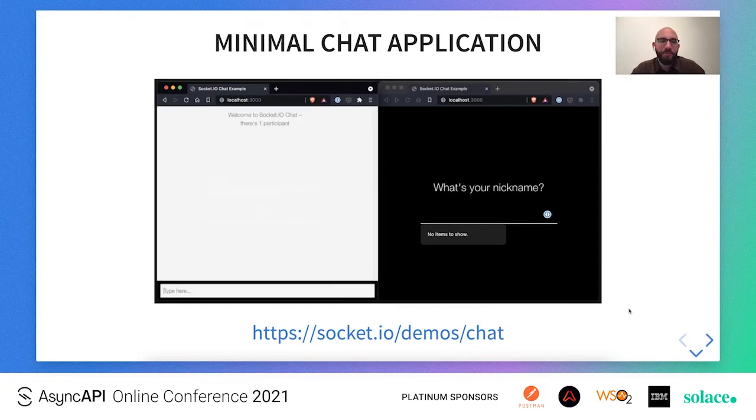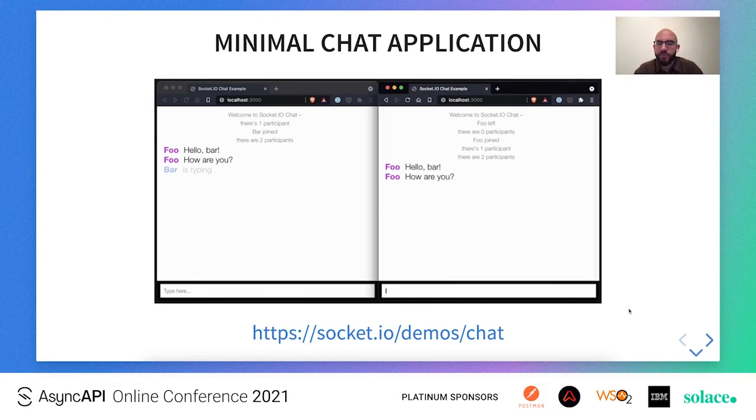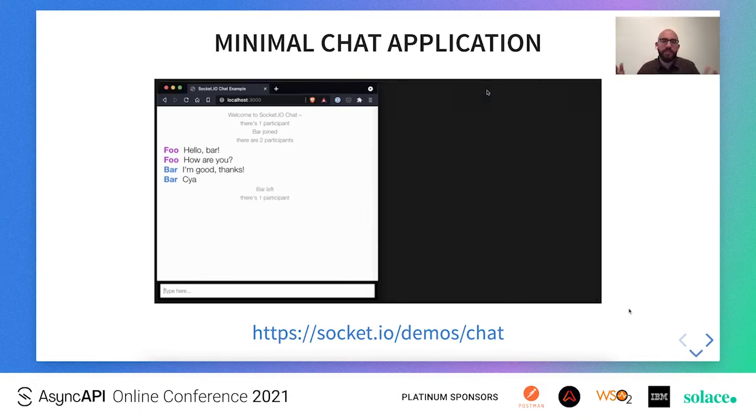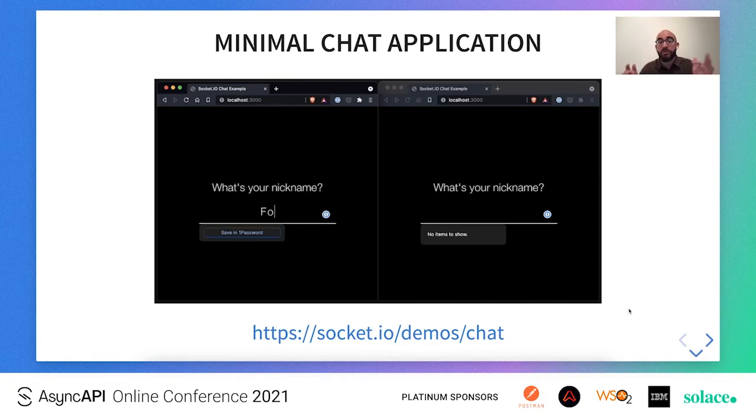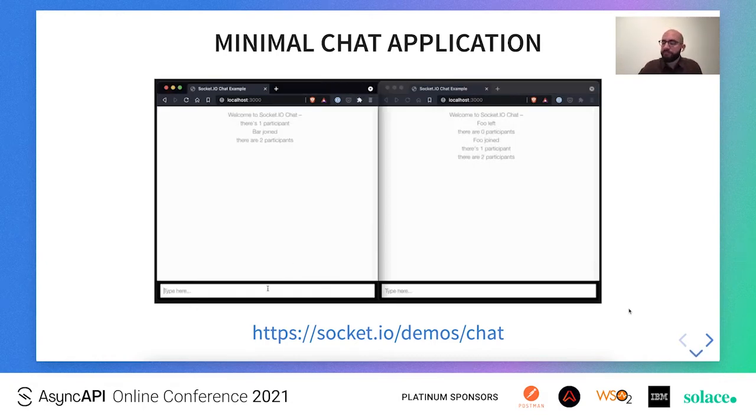Let's now get a bit more practical and look into how we can create an AsyncAPI YAML file from scratch given an existing Socket.io API. For the purposes of this, I picked this minimal chat application, which is featured as an example in the Socket.io website. It is a very simple application where the user enters a nickname to join the chat, and the rest of the participants get notified whenever a user joins, or whenever a user types or stops typing a message, or whenever someone leaves the party.